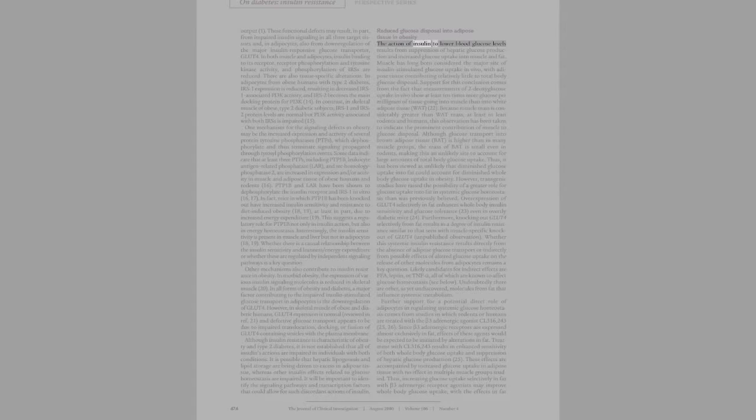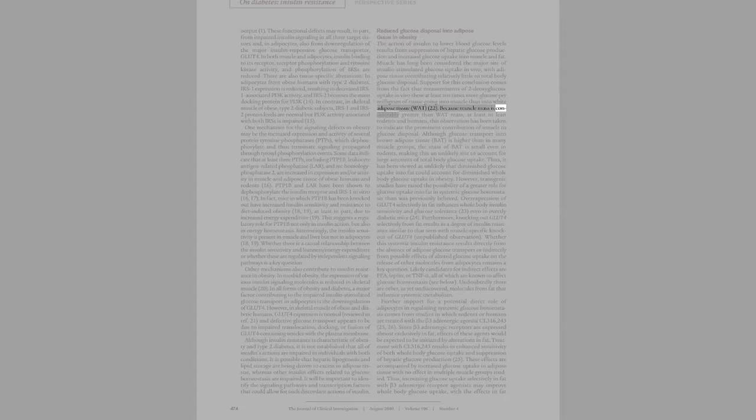Reduced glucose disposal into adipose tissue in obesity. The action of insulin to lower blood glucose levels results from suppression of hepatic glucose production and increased glucose uptake into muscle and fat. Muscle has long been considered the major site of insulin-stimulated glucose uptake in vivo, with adipose tissue contributing relatively little to total body glucose disposal. Support for this conclusion comes from the fact that measurements of 2-deoxyglucose uptake in vivo show at least 10 times more glucose per milligram of tissue going into muscle than into white adipose tissue, WAT, 22.